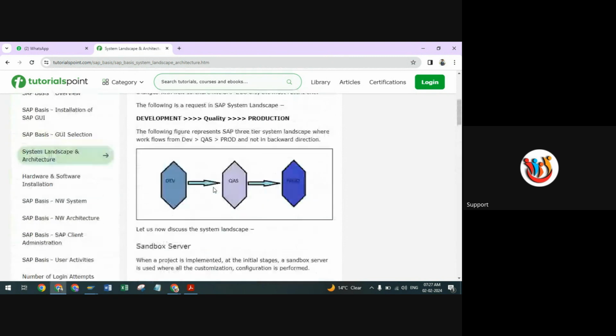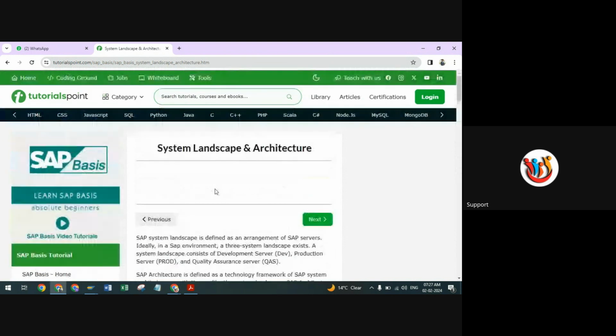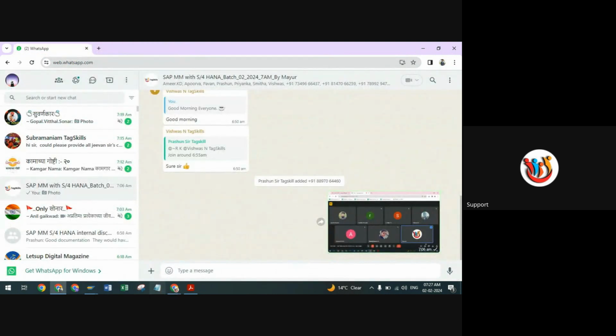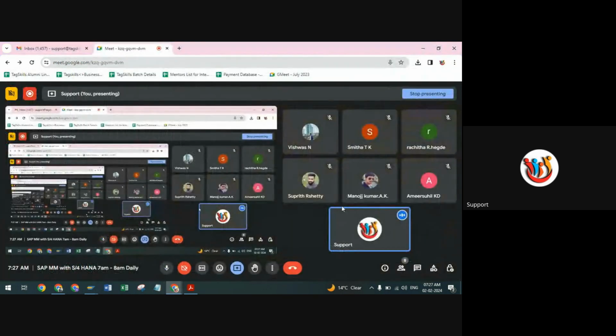Already I explained to you more about this SAP landscape here: development, quality, and production servers. This is nothing but the three different landscapes and the architecture of the SAP. These are some technical terms which will be required here. Most of the times they will ask you some interview questions on this part only. So what are the three different landscapes? Then in which landscape we are doing what kind of activity? Then what are the three tier architecture of the SAP? What is the presentation layer? Then database and application server here.